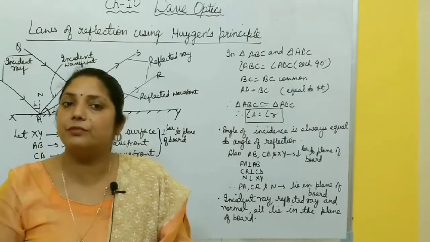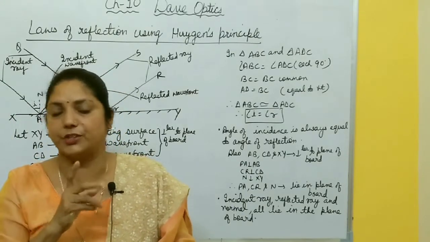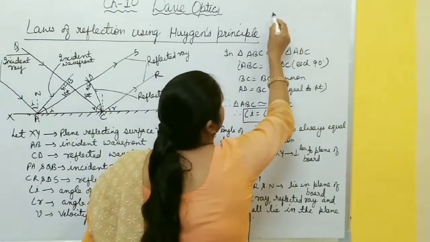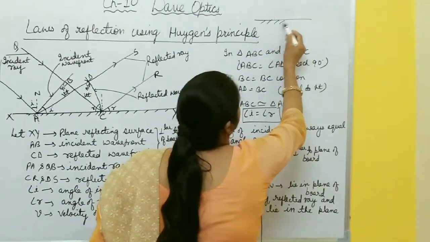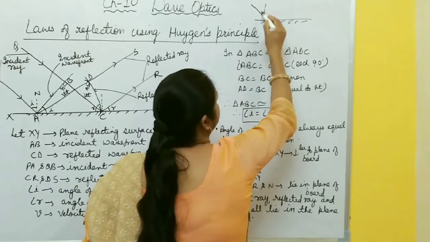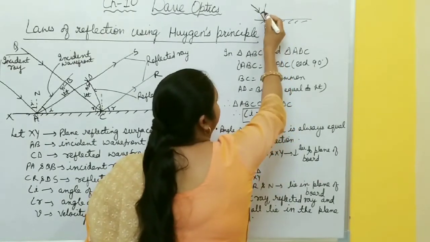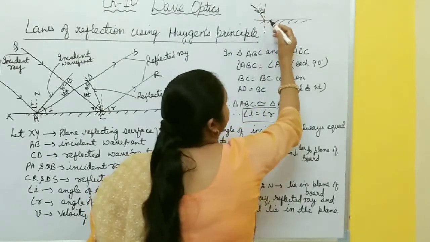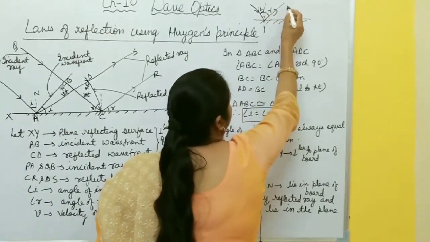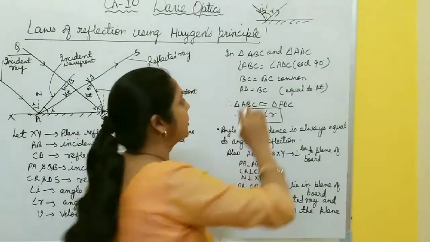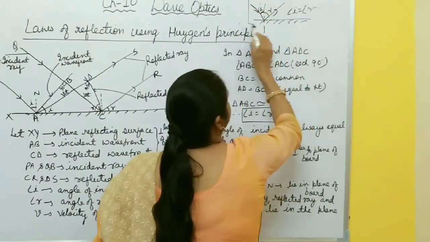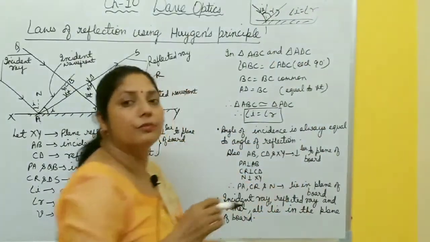First, what are the laws of reflection? There are two laws of reflection. Number one: suppose, using ray optics, this is a reflecting surface. This one is the normal to this surface. This is the incident ray, and the angle between the normal and the incident ray is the angle of incidence, and this one is the reflected ray, and the angle between the normal and the reflected ray is called the angle of reflection, and this angle of incidence must be equal to the angle of reflection. This is the first law of reflection.